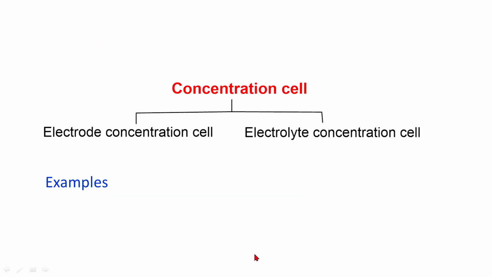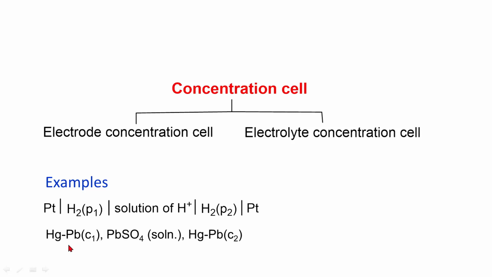Electrode concentration cell examples we have discussed: two hydrogen electrodes in the same solution of H+ ions at different hydrogen pressures, and mercury-lead amalgam at two different concentrations in contact with lead sulfate solution.